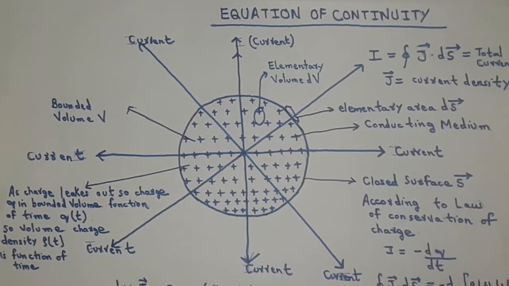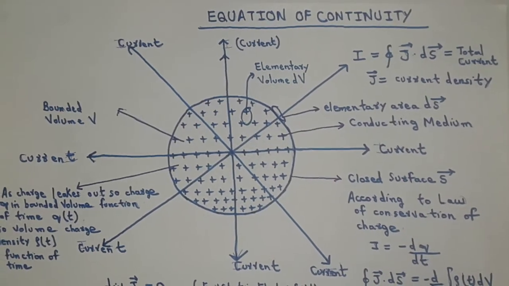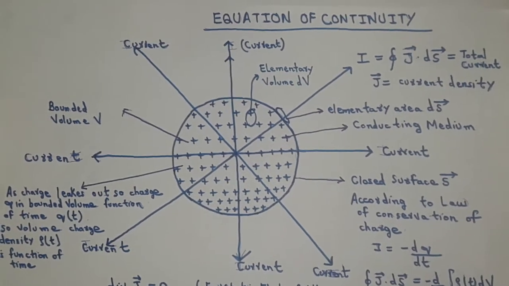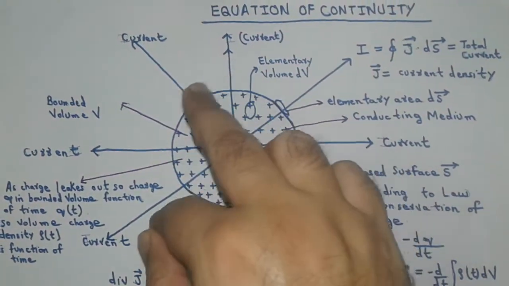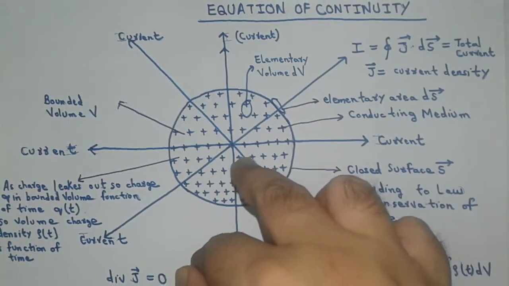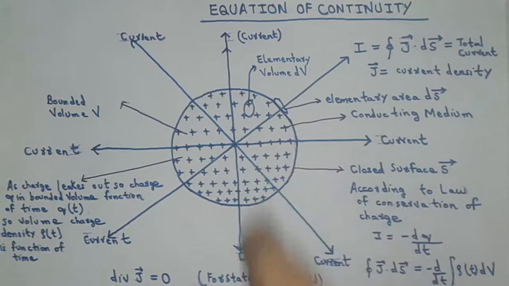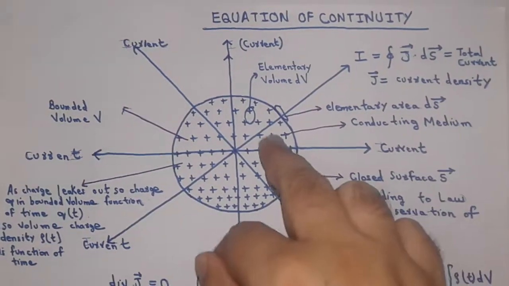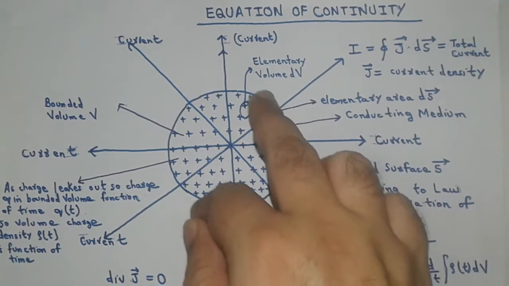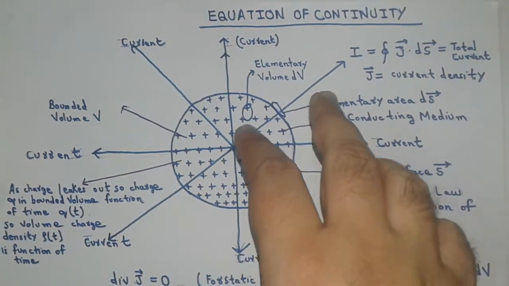Hello students, today we will learn the equation of continuity, which is based on the law of conservation of charge. Let us consider a closed surface S inside which there is a conducting region of bounded volume V. Let a charge Q leak out of the conducting region through the closed surface S in the form of current.